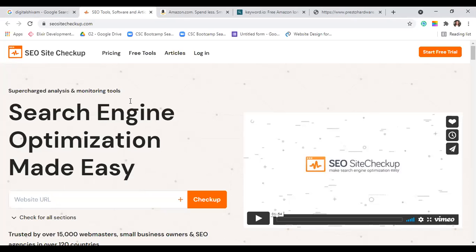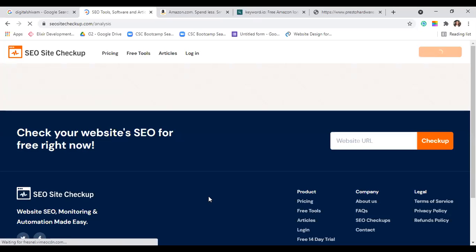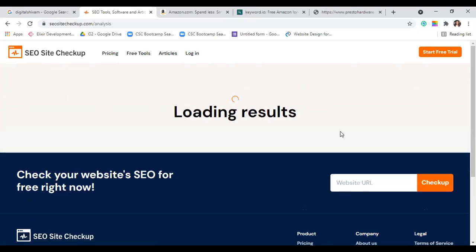So what is advisable? What you should do on your end is use a site crawling website. It will crawl your entire website and give back a report to let you know all of this is wrong with your website, and now you have to work accordingly. Okay, give me a second. For example, I write this website and I click on checkup. It will take a second to load the result.